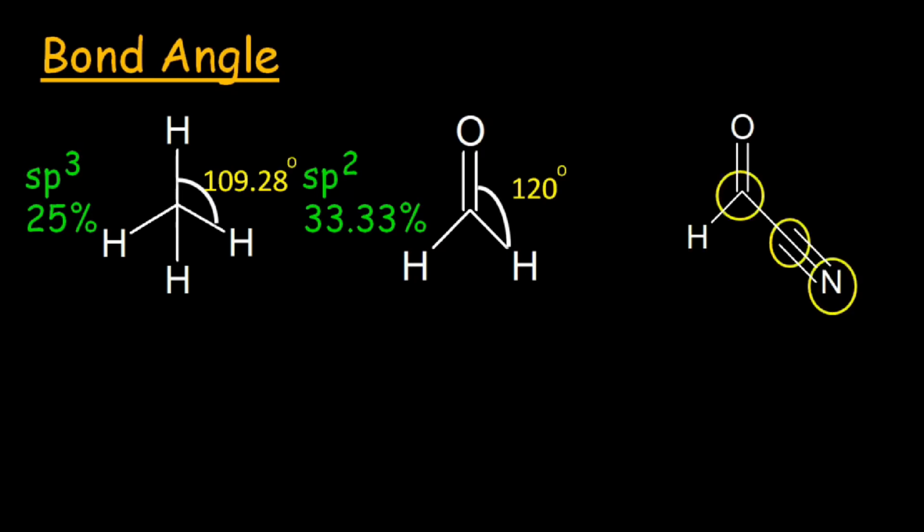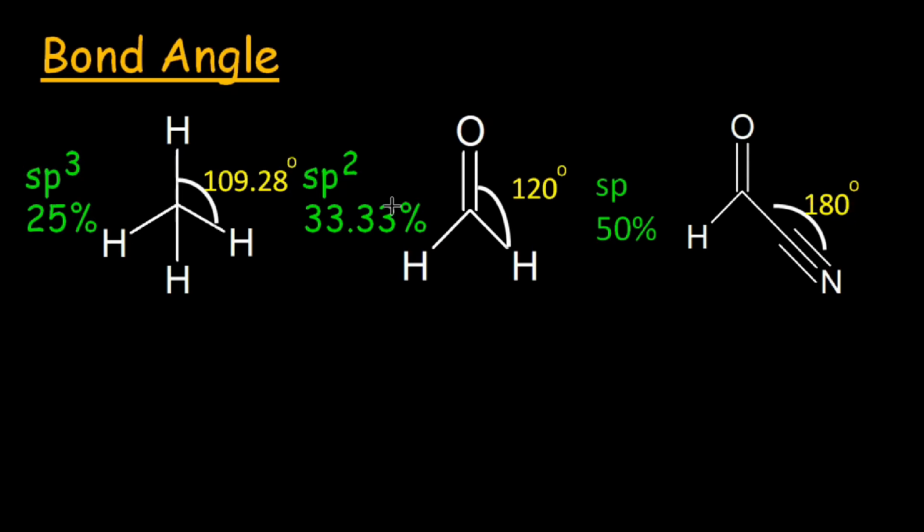In oxoacetonitrile, the central atom is this carbon. The bond angle between carbon and nitrogen would be 180 degrees. The geometry of the molecule is linear because the central atom is sp hybridized with 50% S character. As the central atom is making two bonds, when we divide a circle of 360 degrees into two parts, 180 degrees would be the angle where both the atoms would be separated enough to minimize the repulsions. So the bond angle formed by an sp hybridized central atom is 180 degrees.